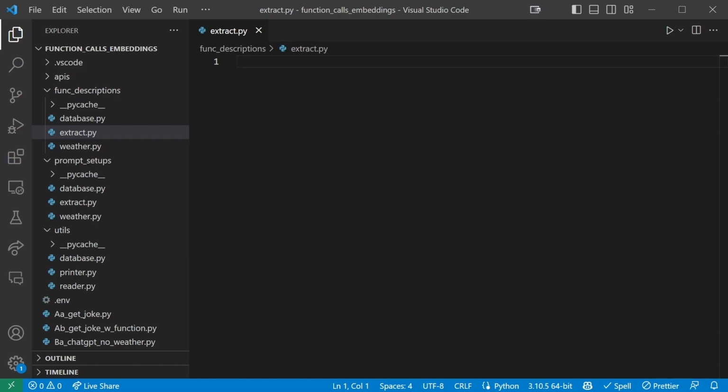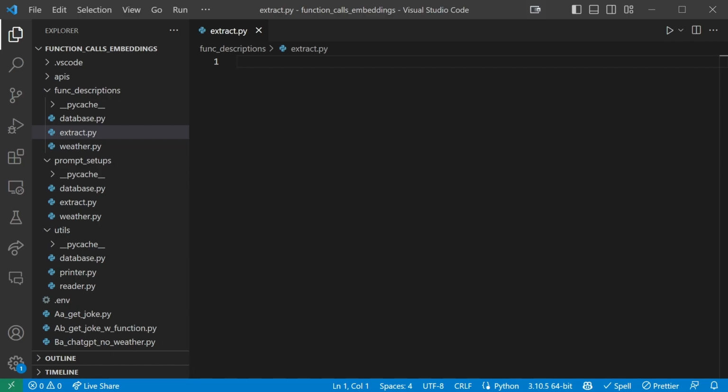Let's create the function description next. Create a new file named extract.py in your function descriptions folder. And our job in here is to pretend we have a function and describe how it works to get ChatGPT to pass the correct arguments to our non-existent function so we can extract data from the arguments.